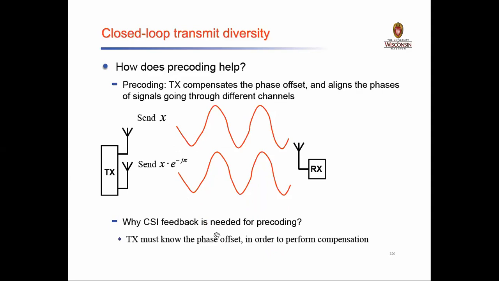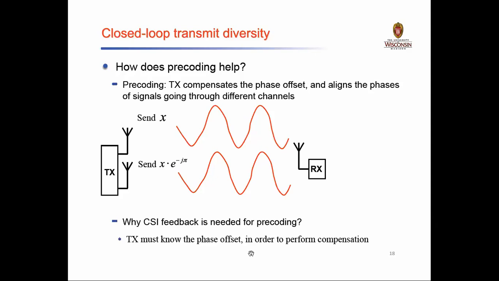Okay, and why is this feedback necessary? Transmitter should know that the phase offset is not in order, then it has to compensate. That is what the operation of the transmitter is. If the phase is not properly received for the different signals on the different channels at the receiver, then a feedback should be sent to the transmitter saying that there is no proper phase received, there is no signal which is received with the proper phase or aligned phase. Then the transmitter has to put a compensation for that particular phase offset.